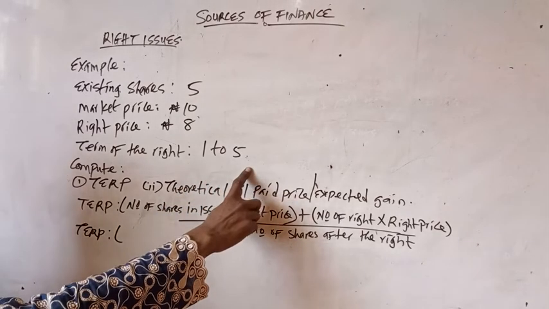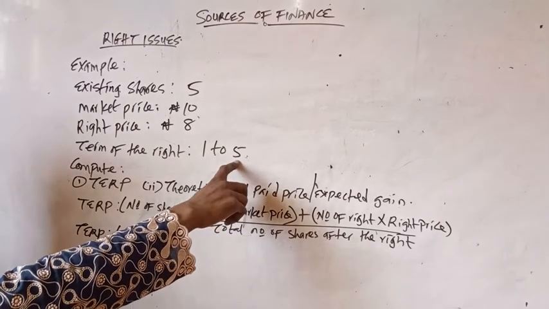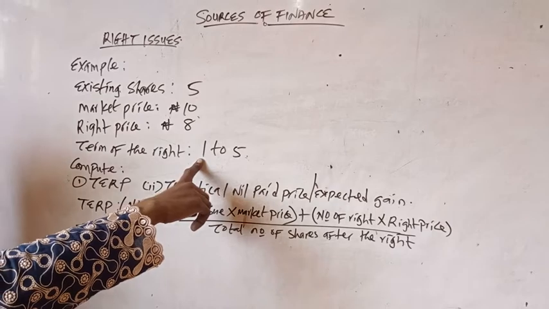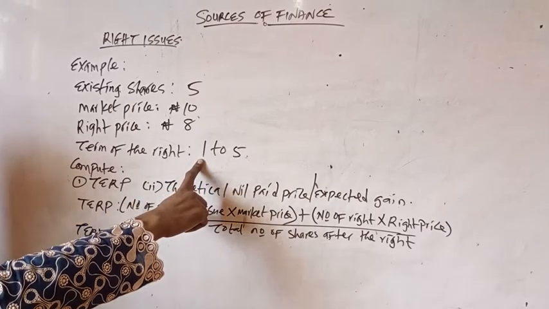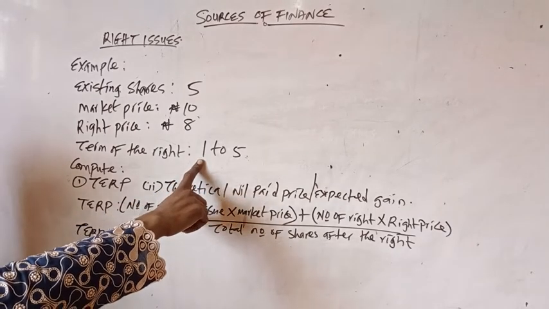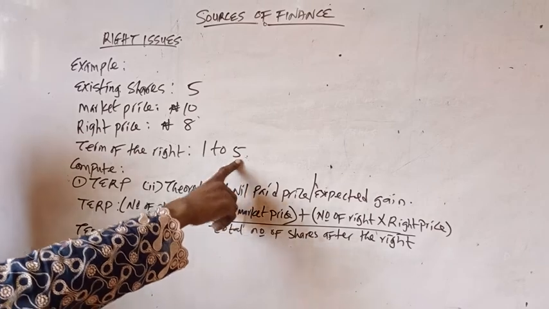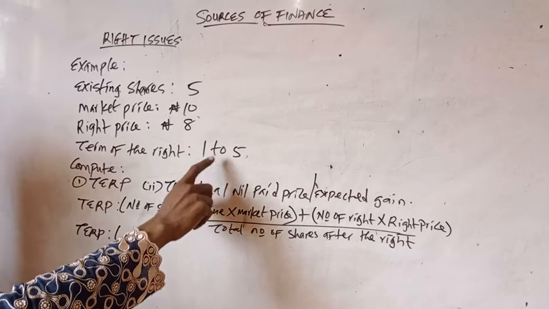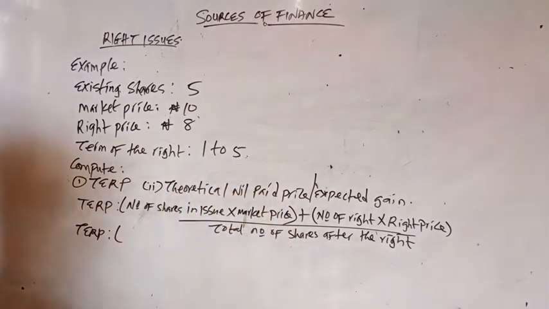So if you have it in this form, it means that the highest is the number of shares in issue, while the smaller one is the right that you are entitled to. So for every 5, you are entitled to 1. So the terms of the right is 1 to 5. You are entitled to 1 for every 5 shares you have.